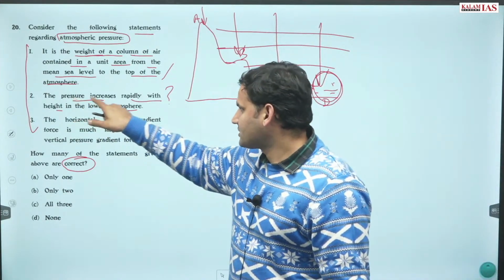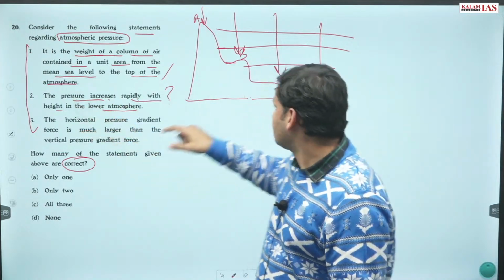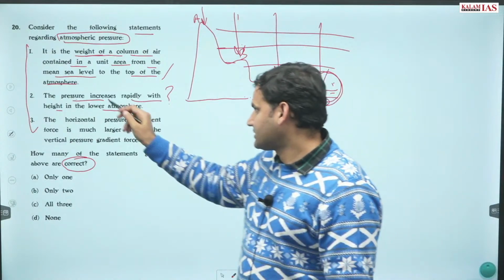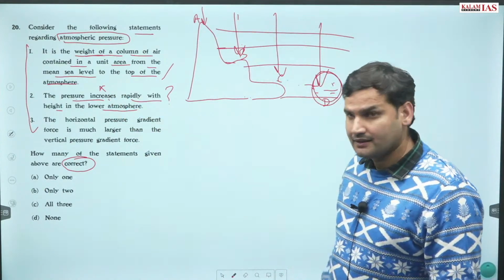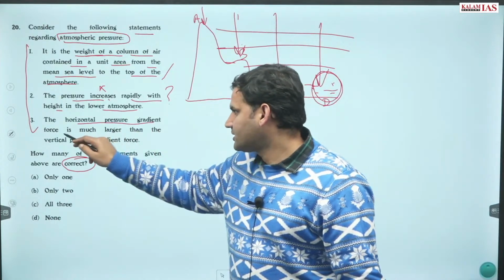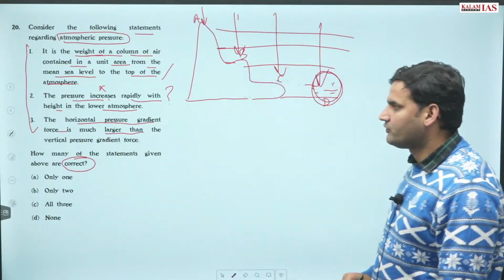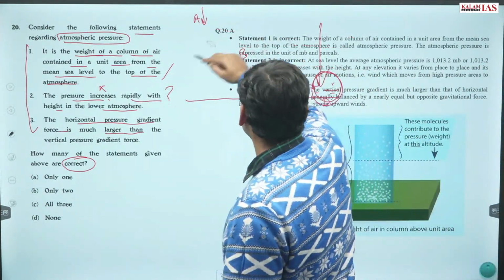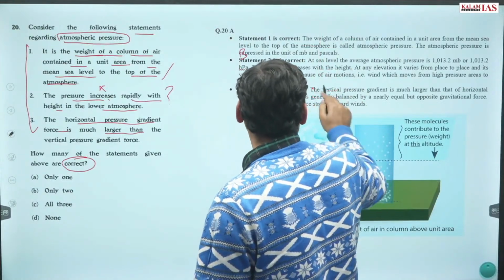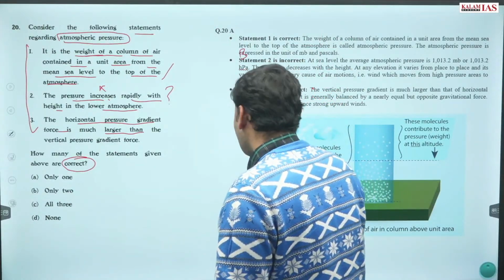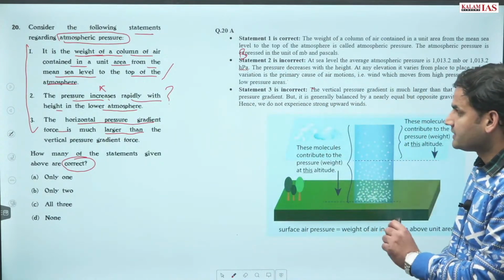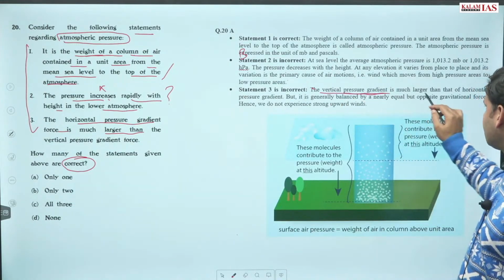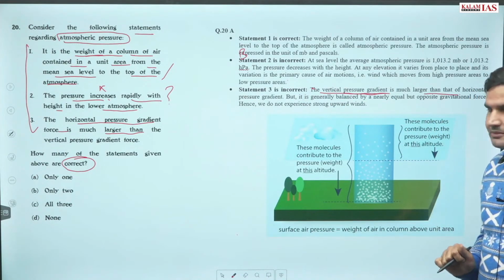आपको स्टेटमेंट क्या दिया है? प्रेशर इंक्रीजेज रैपिडली विद हाइट. प्रेशर तो जैसे जैसे आप ऊपर जाएंगे तो कम होगा, ना कि बढ़ेगा. स्टेटमेंट इज wrong. Thereafter horizontal pressure gradient force is much larger than the vertical gradient force. This statement is wrong, right? First statement is true, second is wrong, and third is also incorrect. So vertical pressure gradient, it is much more than the horizontal pressure gradient.